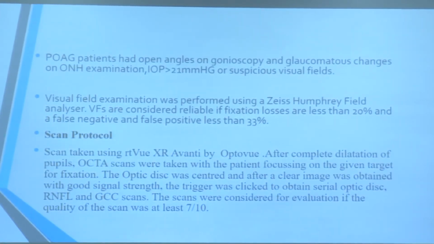POAG patients had open-angle glaucoma, open angles on gonioscopy and glaucomatous changes on ONH examination, IOP over 21 millimeters of mercury or suspicious field defects. Scan protocols, the scans were taken as I mentioned over the RTVue. After complete dilatation, Octa scans were taken to get the vasculature as well as RNFL and GCC counts.